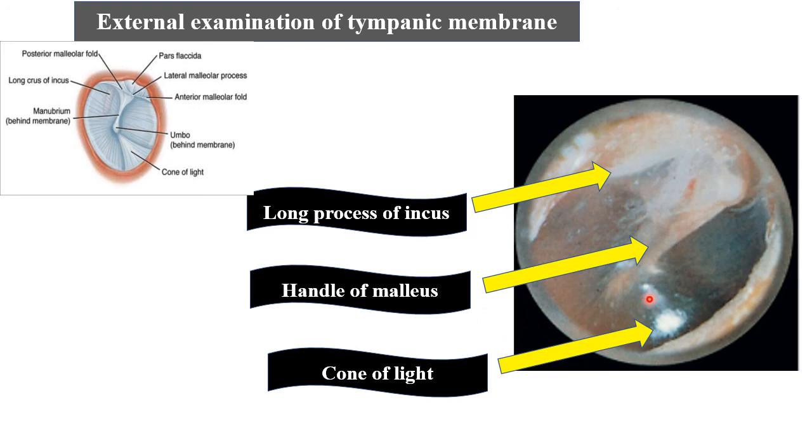Then the most striking feature is the handle of the malleus. Running parallel behind that is the long process of the incus. So these are the three prominent features of otoscopy: cone of light, handle of the malleus and long process of the incus. Here you can see the pars tensa, and this is the pars flaccida.